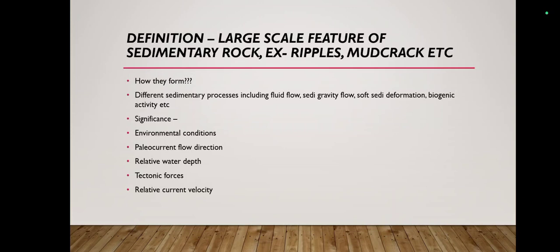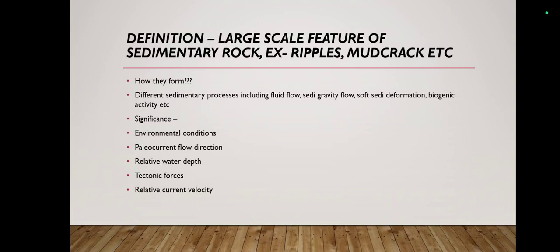Now you can ask me what these processes are. I can make a separate video about these processes, but right now I will briefly explain them. First, fluid flow, in which water plays a very prominent role and which finally leads to the formation of different sedimentary structures. In sediment gravity flow, gravity plays an important role in the formation of different sedimentary structures.